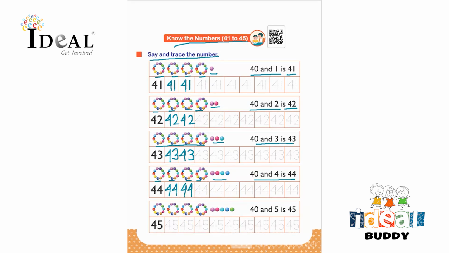And complete this whole row. After that it is 1, 2, 3, 4. 4 tens and 5 ones. So 40 and 5 is 45. So here they have to trace the number 45 and complete this whole row.